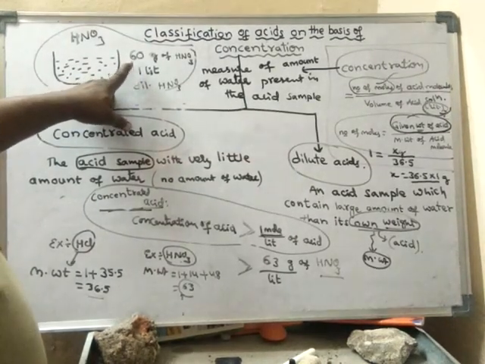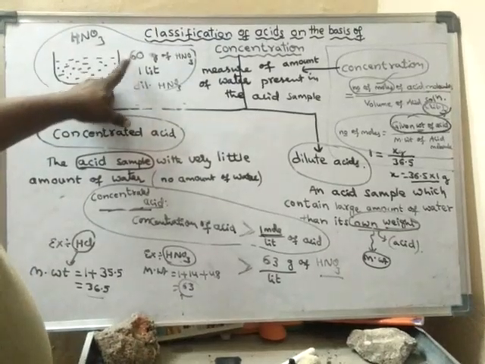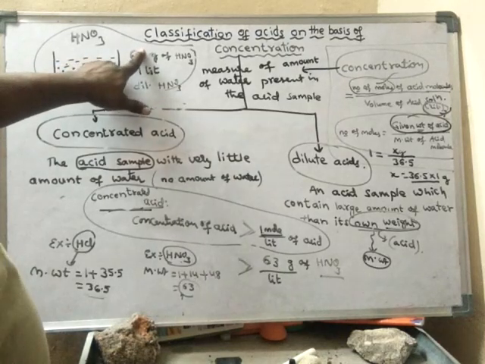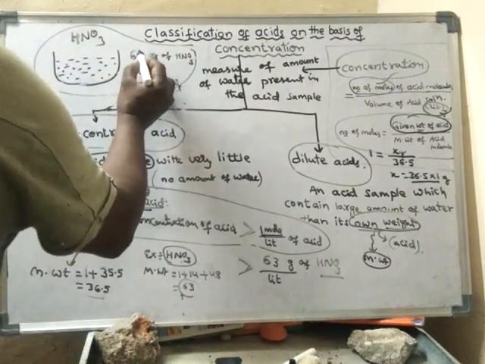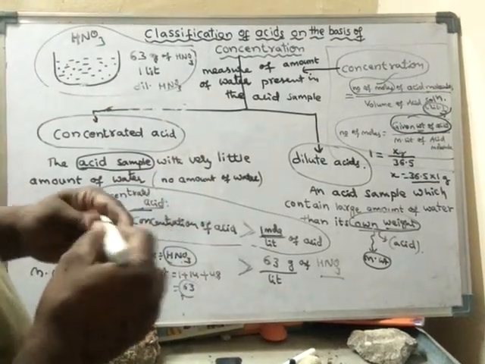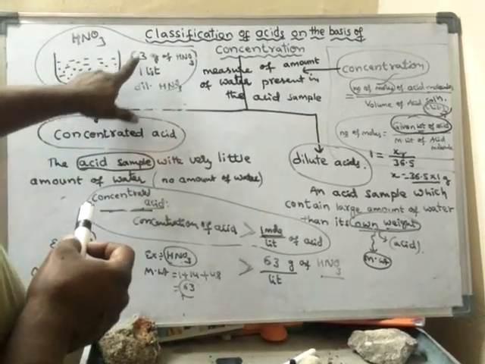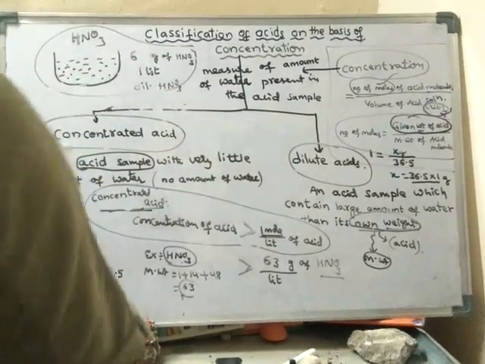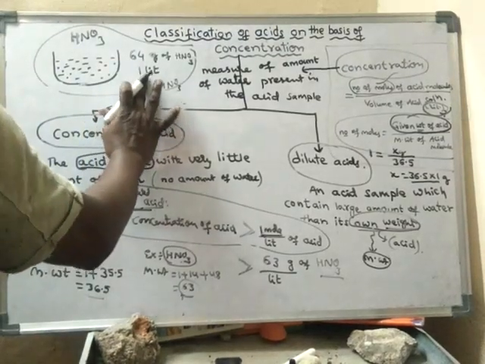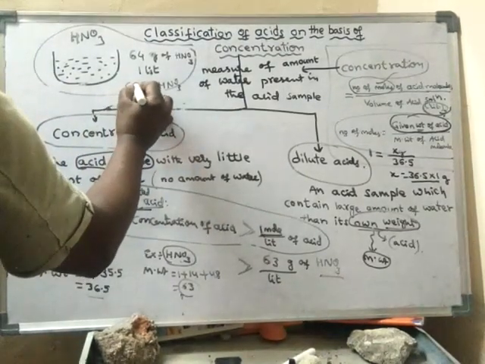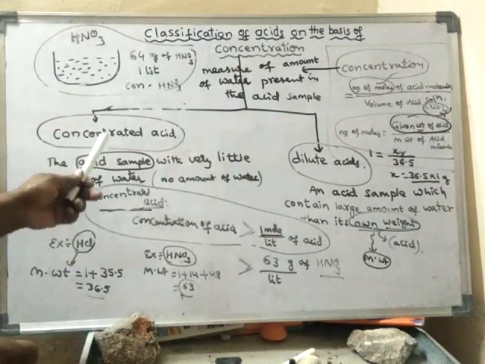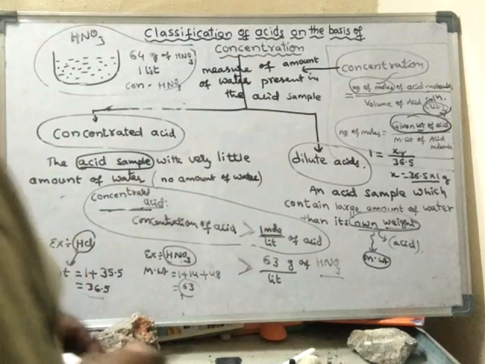That means less than 63 grams per liter, so it is said to be dilute HNO3. If it is exactly equal to 63 grams, then also it is said to be dilute nitric acid. If the weight is greater than 63 grams, suppose 64 grams, then it is said to be concentrated nitric acid. So in this way, concentrated acid and dilute acid differ.